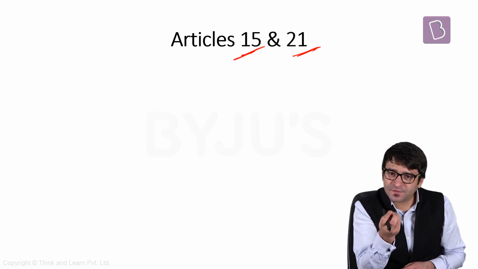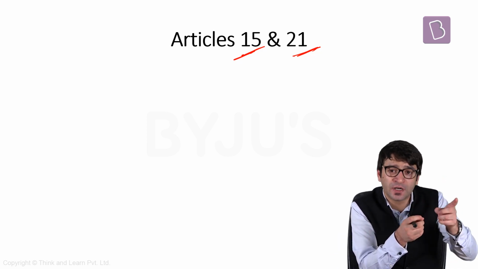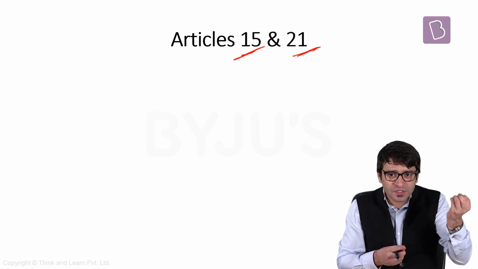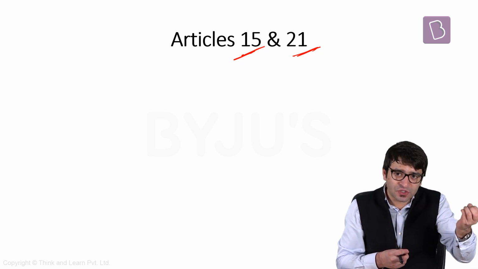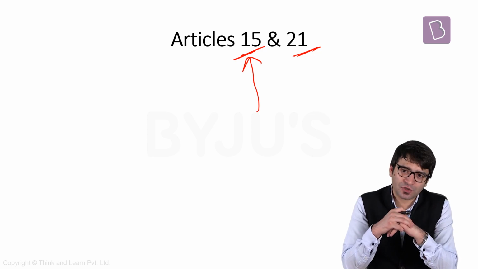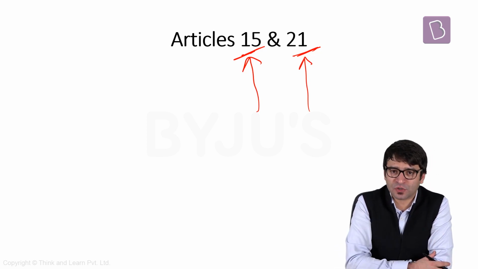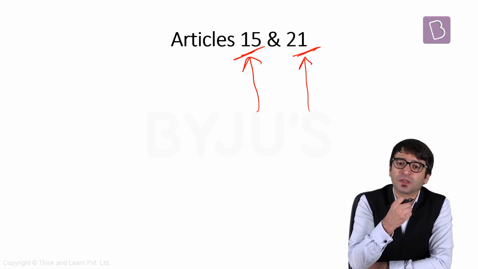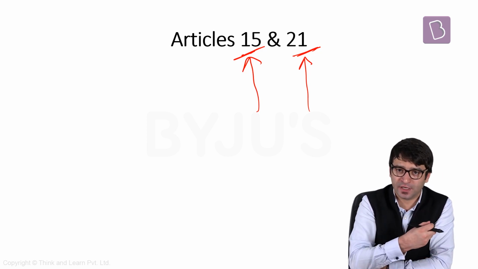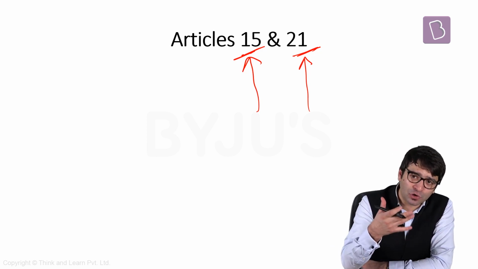That means when Article 15 applies only to citizens and this bill talks about giving citizenship to foreigners, how is Article 15 violated? Clearly, the people from these 3 countries, the majority community from these 3 countries, they are not eligible for protection under Article 15 of the Constitution of India. Now, there are people who say that this bill violates Article 21 of the Constitution of India. It violates right to life and personal liberty, which the Supreme Court has said it also includes dignity of an individual. And because Article 21 is violated, that is why CAB is unconstitutional.